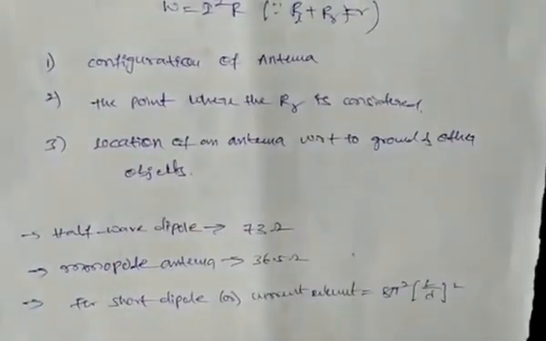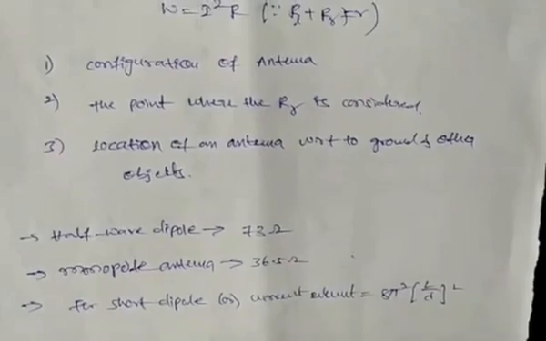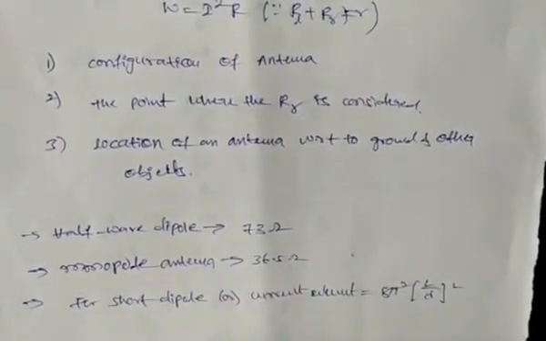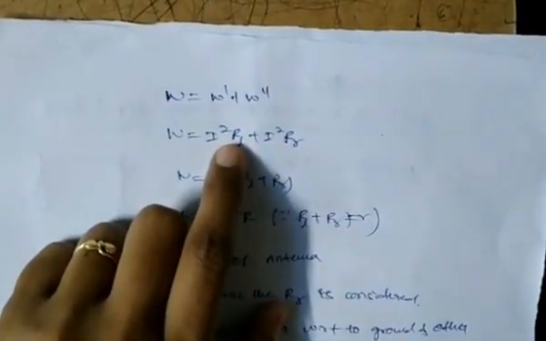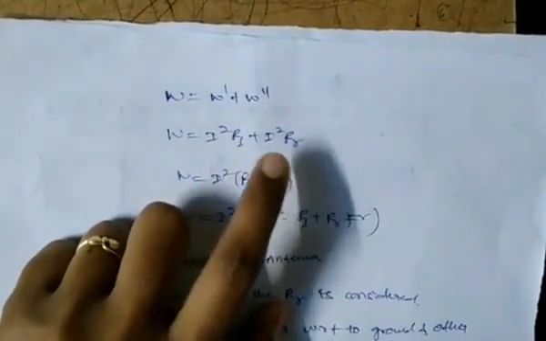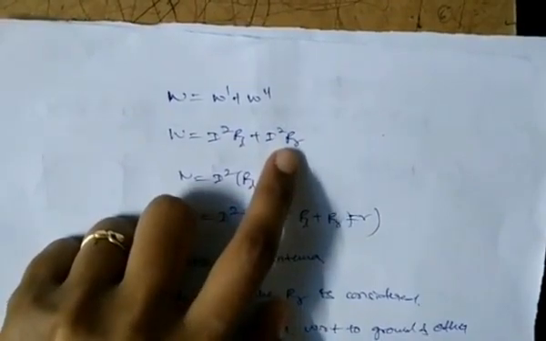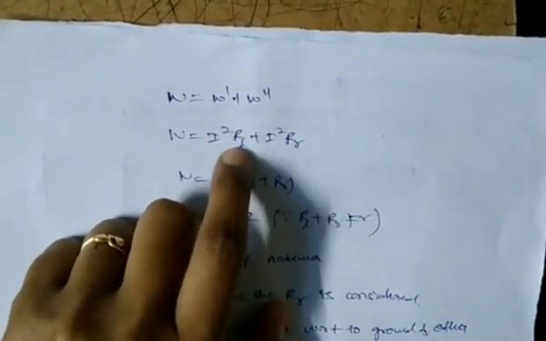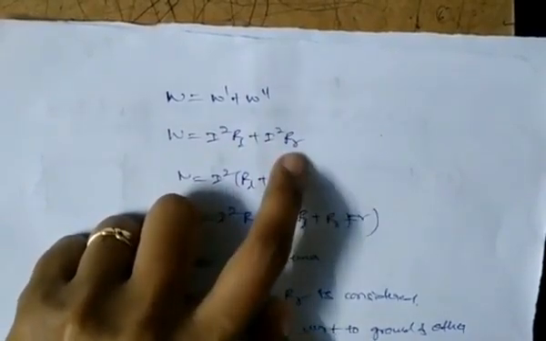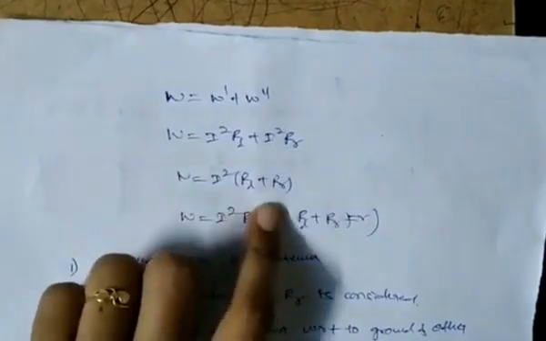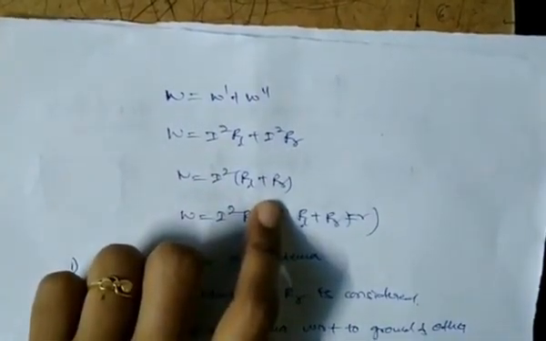And how do we find the power loss in the antenna? How do we find the total power loss in the antenna? For finding the total power loss, we have to take the power loss due to the ohmic resistance and the power loss due to the radiation resistance. Here I square RL is the power loss due to the ohmic resistance. I square RR is the power loss due to the radiation resistance, and by using this formula we obtain the total power loss in the antenna.